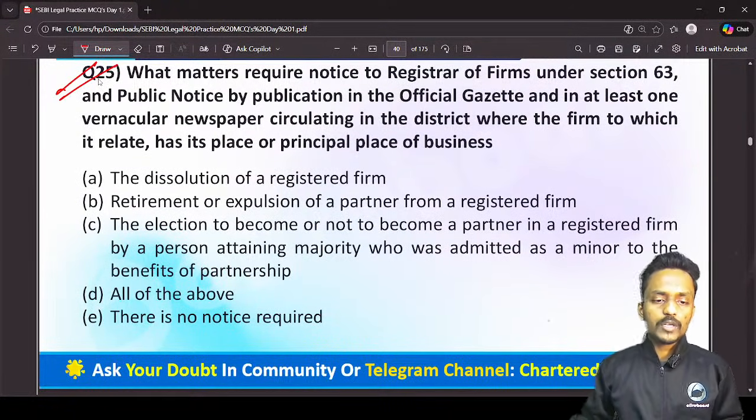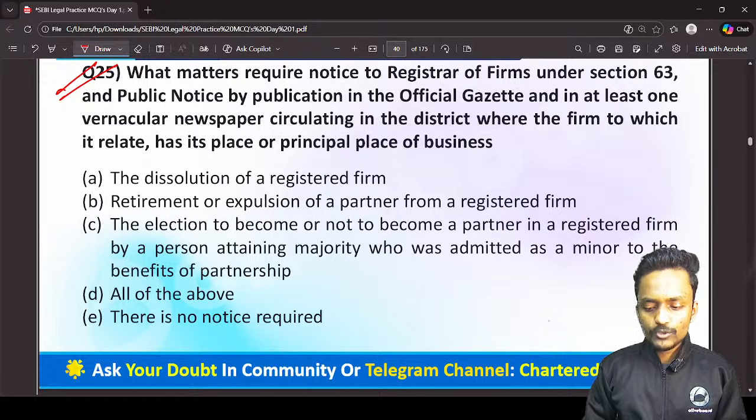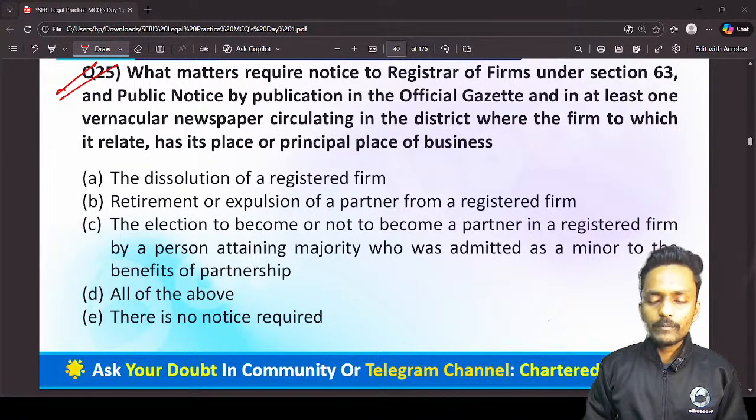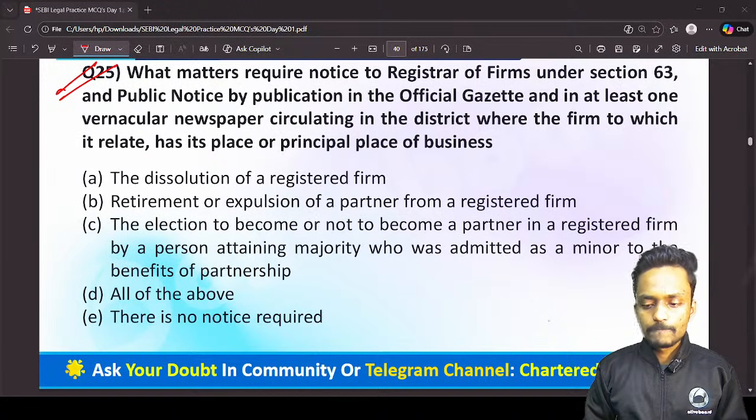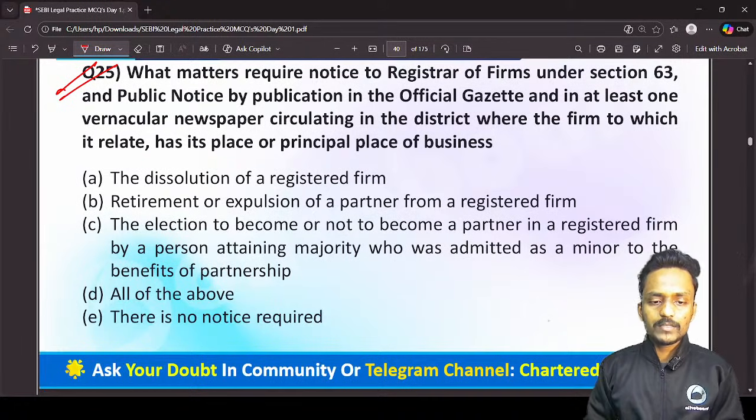Now we have question number 25. Now you can read question number 25, and please let me know in the chat box what the correct answer is. Kindly read question number 25 and let me know the correct answer.